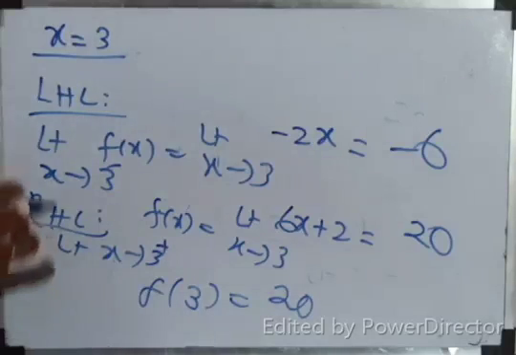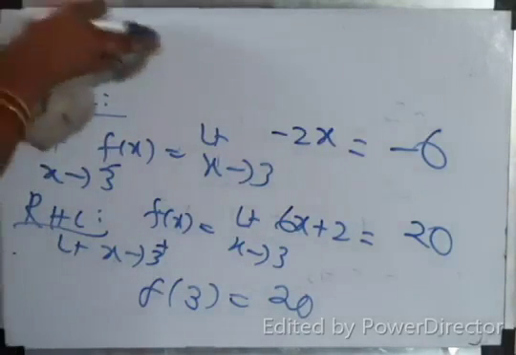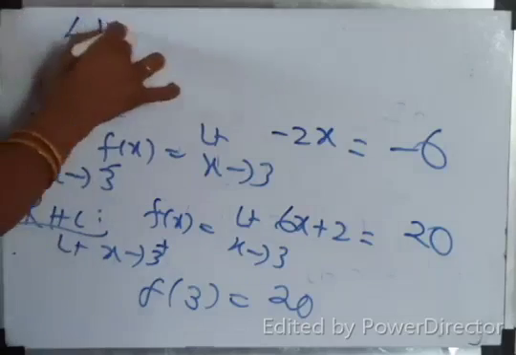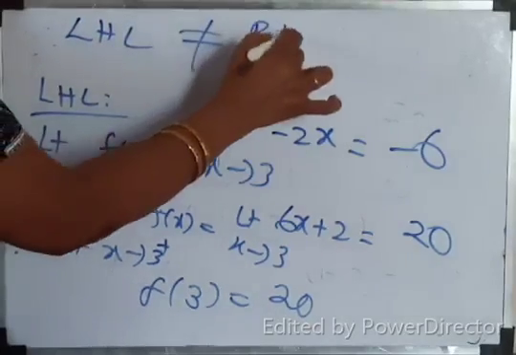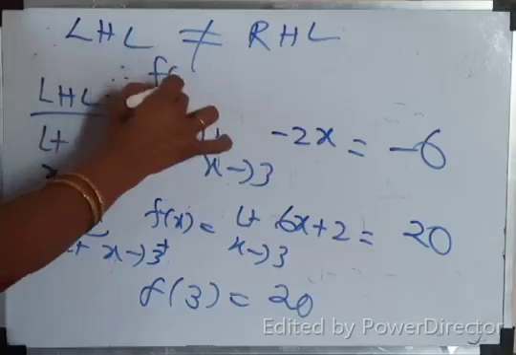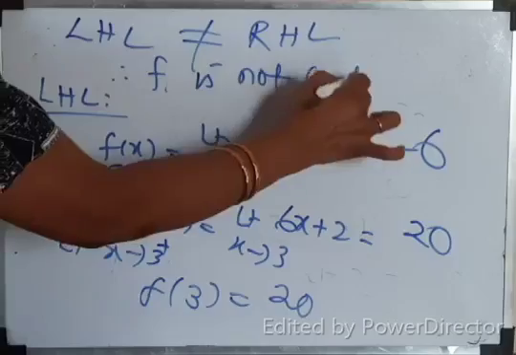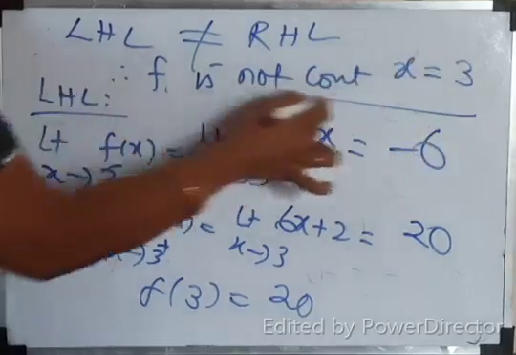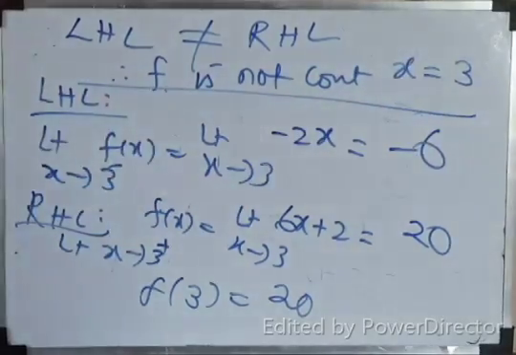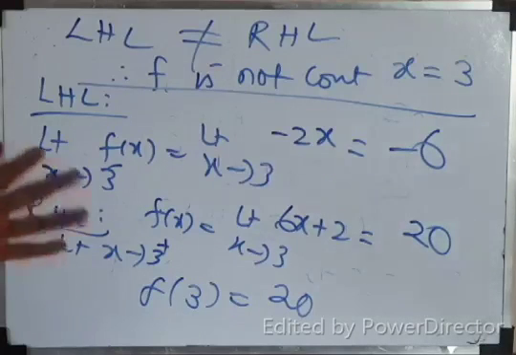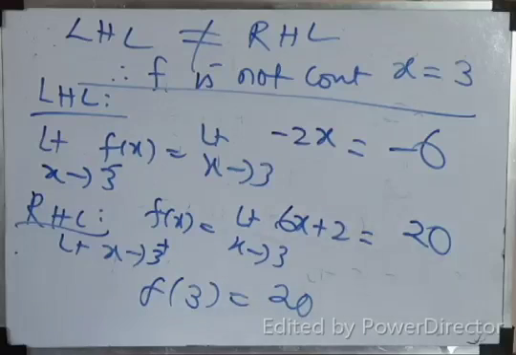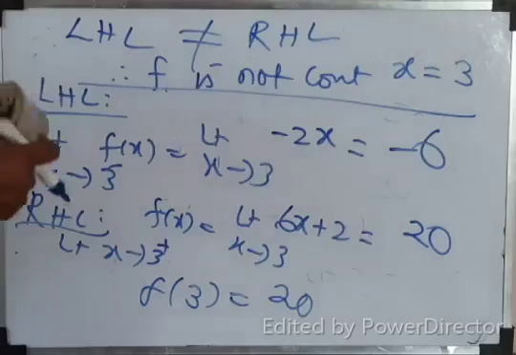So what did you conclude? What will you write? LHL not equal to RHL. Therefore, the function is not continuous at x equal to 3. The function is not continuous at x equal to 3. That's all. Do you understand, children? Do you understand? Right.